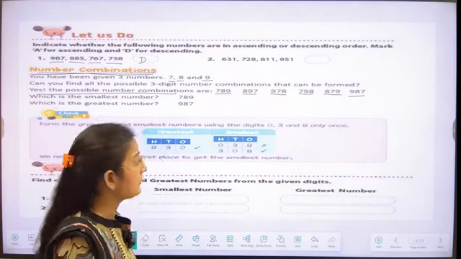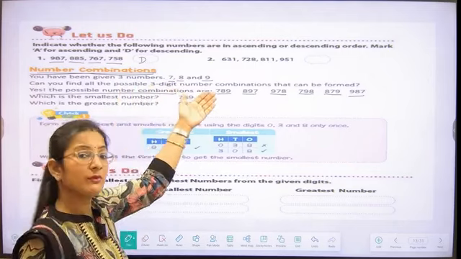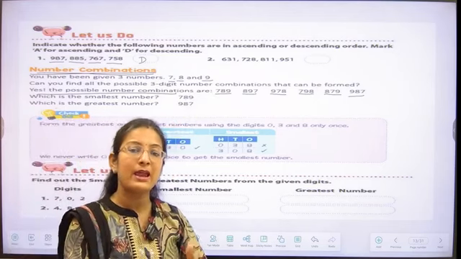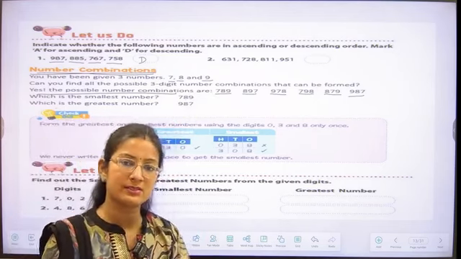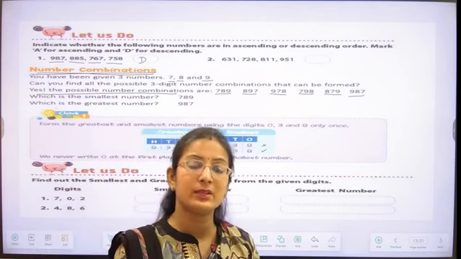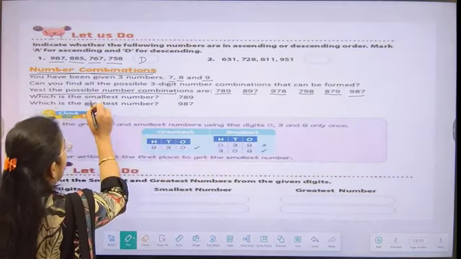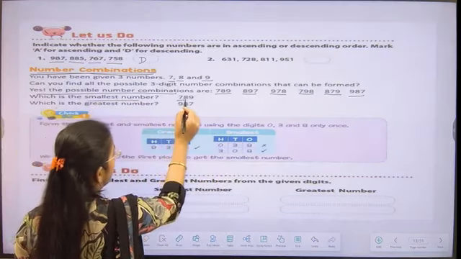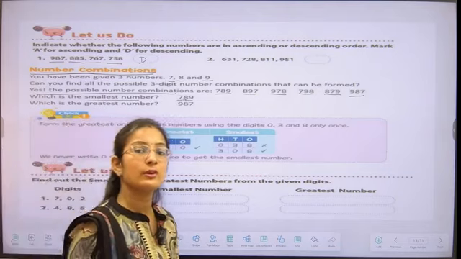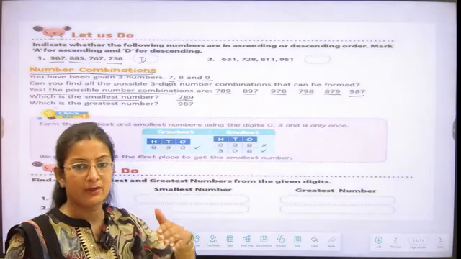And if I'm asking you what is the smallest number we can form with the help of these three digits, what can we do? We can write the smallest digit first, then bigger, then biggest. So with this we can find the smallest number, that is 789.